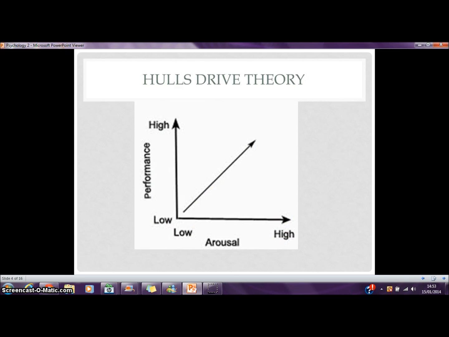Hull's drive theory. Hull's drive theory shows a positive correlation between arousal and performance, and this suggests that as arousal increases, so does performance. So low arousal would mean low performance, and high arousal would mean high performance. An example of this would be a rugby player. The higher arousal a rugby player gets, the better he performs. However, this is not seen to be 100% reliable, because in high concentration sports such as golf and darts, a high level of arousal would stop concentration and therefore affect the performance.